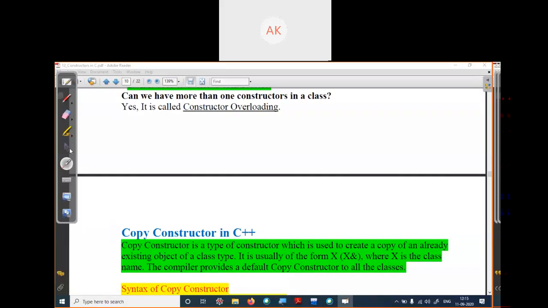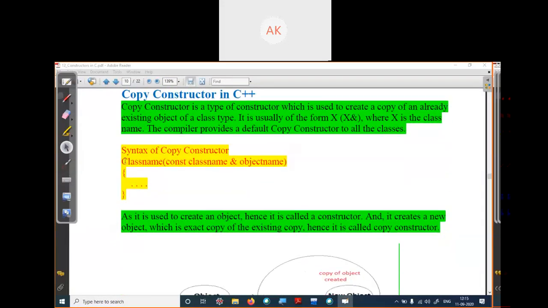The syntax of creating a copy constructor is: write the class name, the same as other constructors, then use an ampersand followed by the object name from which you are creating the copy. Suppose your class is Car. Inside Car we want to create a copy constructor.